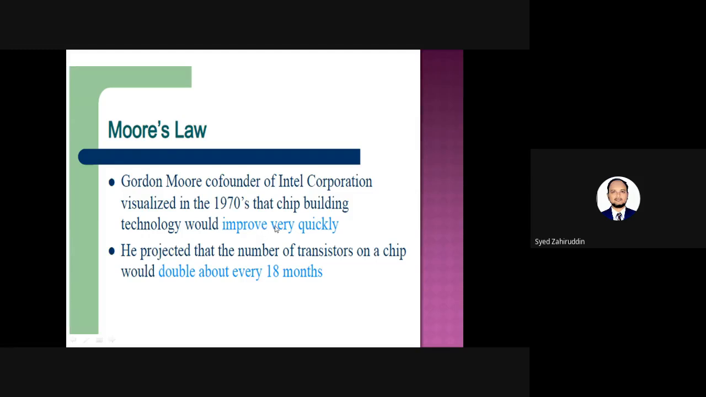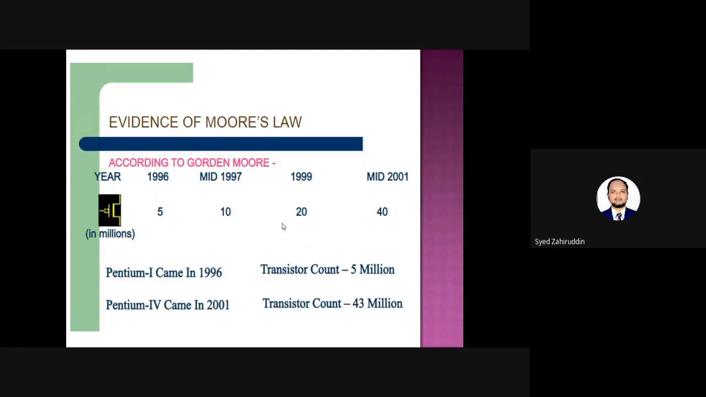In the 1970s itself, by seeing the different advancements in technology, he proposed Moore's law. What it specifies is that the number of transistors incorporated on a single IC chip will be doubled every 18 months. It has occurred practically. We can observe it here.